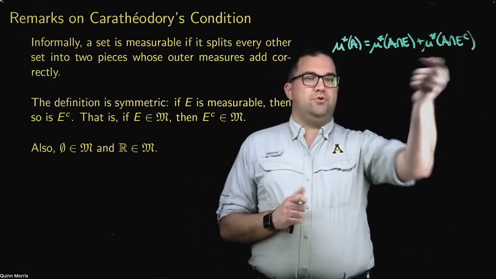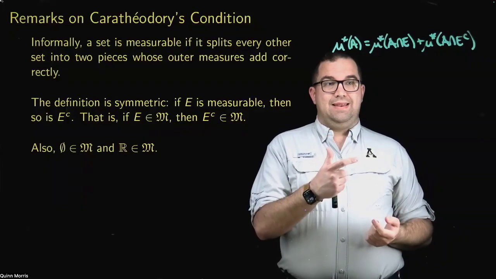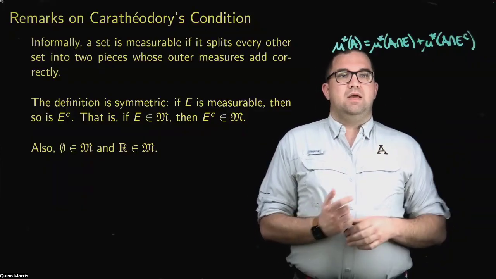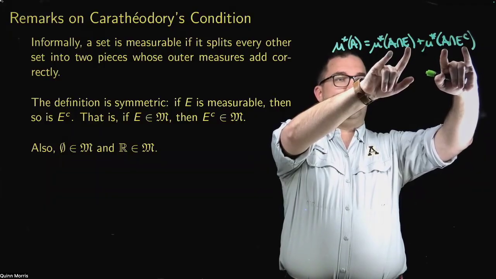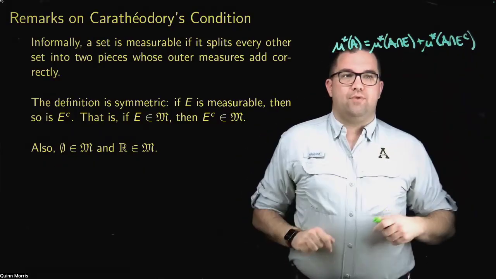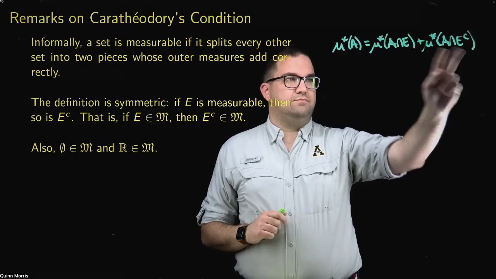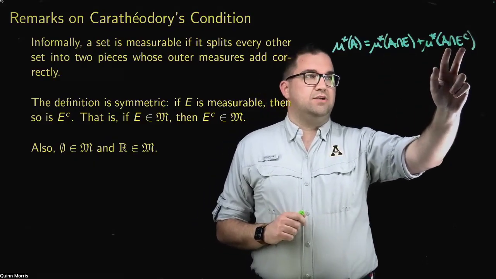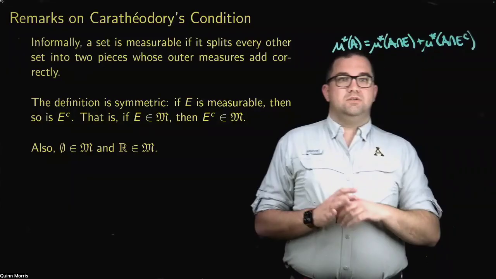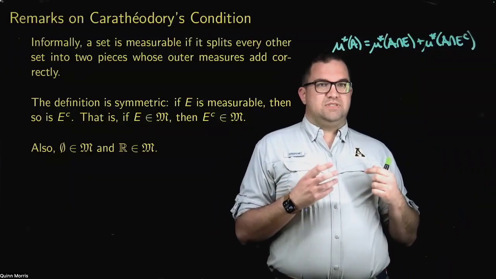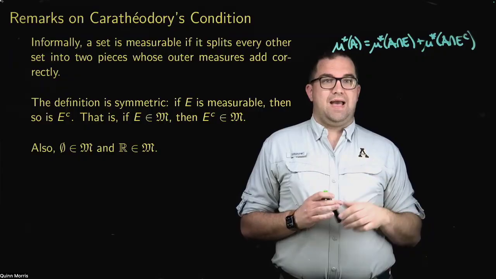So what these sets are doing is taking a set A and splitting it into two pieces, the parts of A that are also in E and the parts of A that aren't in E. And what this is saying is a set is measurable if, when you split every set A according to whether it's in E or not, the outer measures add in the correct way, so that the outer measure of A intersect E plus the outer measure of A intersect E complement adds up to just the outer measure of A. So one way to think about measurable sets is that they're sets that split up other sets so that the outer measures add appropriately.